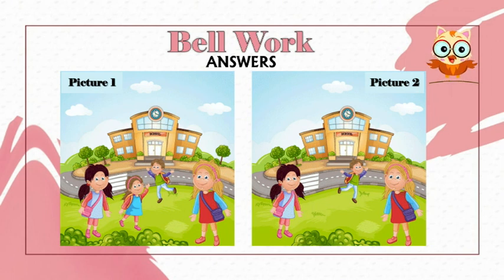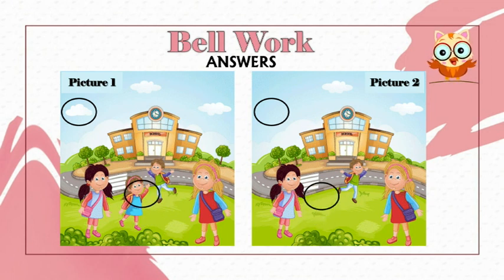So, do you see a cloud at the left of the first picture? When you look at the second picture, you can see the cloud is missing. Next is the cute little girl who is waving at you. Wait, she is missing in the second picture. Do you see the tree on the right side of the house? The second picture doesn't have it. Maybe they cut it off.